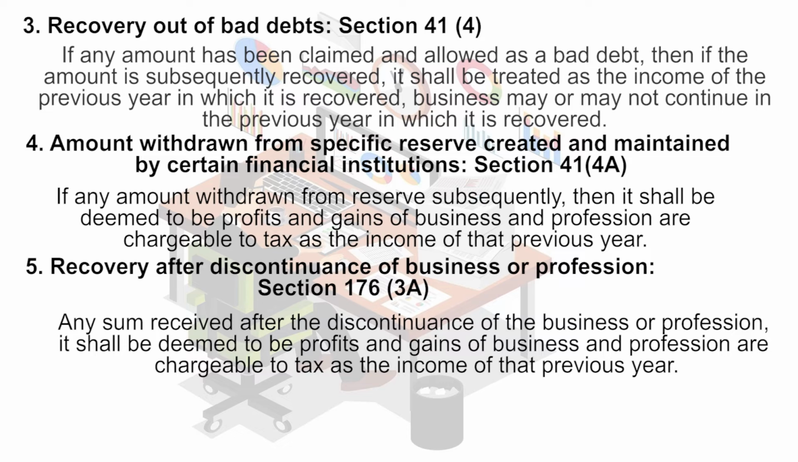Recovery after discontinuance of business or profession, section 176 subsection 3A. Any sum received after the discontinuance of the business or profession shall be deemed to be profit and gains of business and profession and is chargeable to tax as the income of that previous year.